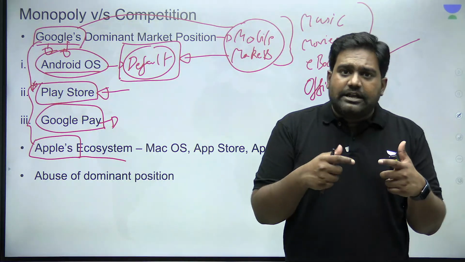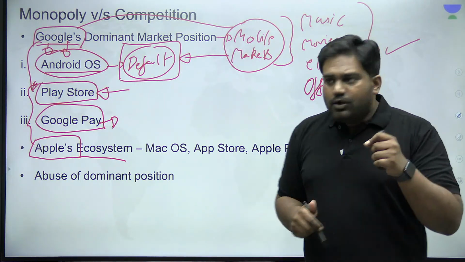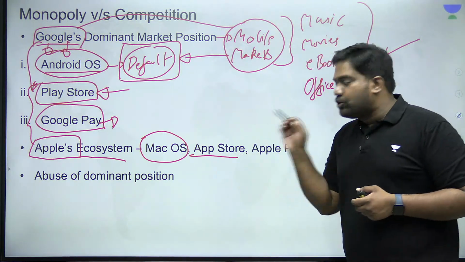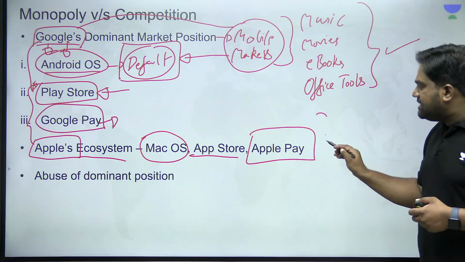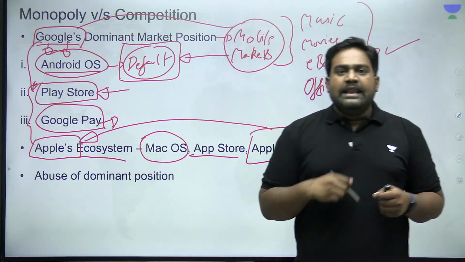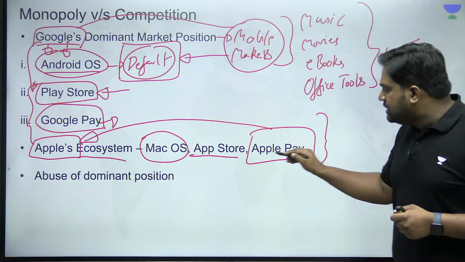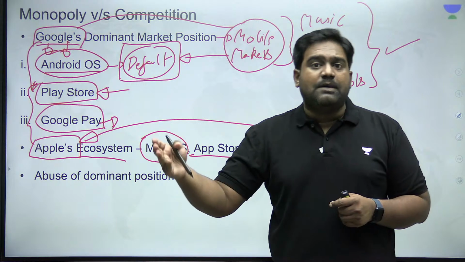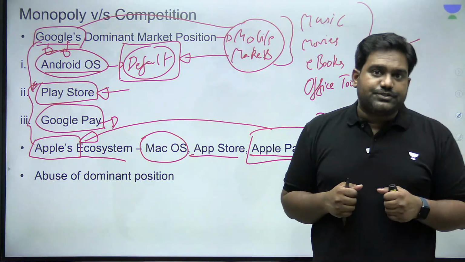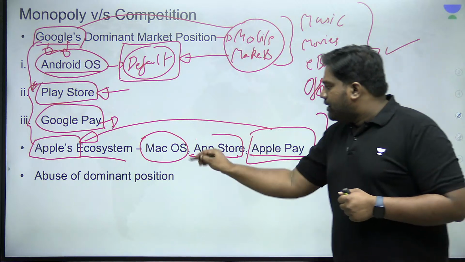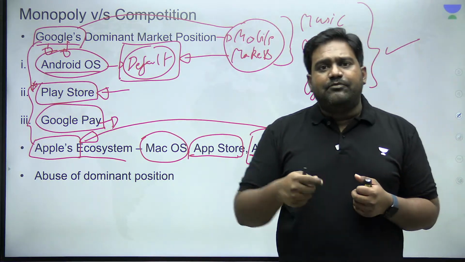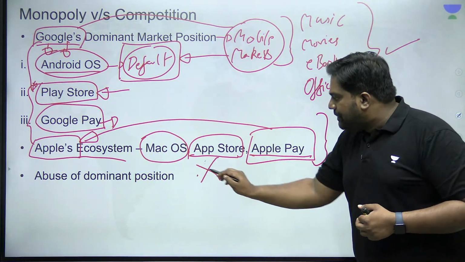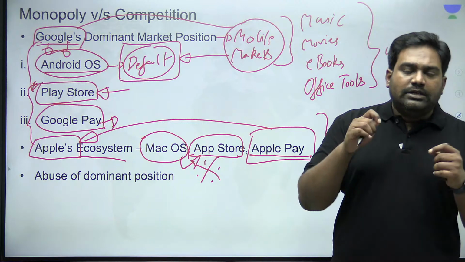In fact, Apple has created an even more restrictive ecosystem. You have the Mac operating system on the iPhones, and you download your apps from the App Store. And Apple also makes it restrictive that any in-app purchases, subscriptions have to go through Apple's own payment gateway. If the developer of an app tries to route the traffic through another payment gateway, Apple will restrict those applications. If you try to download an app from a third-party Play Store or a marketplace, you can't do that because Apple's Mac would have restricted all the downloads only to the App Store.